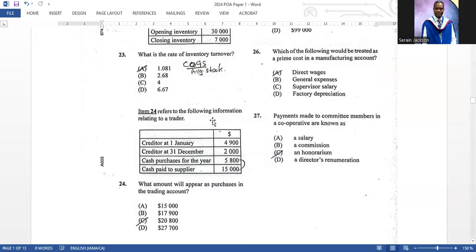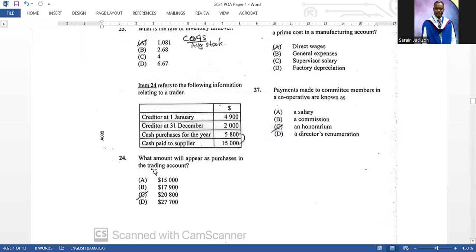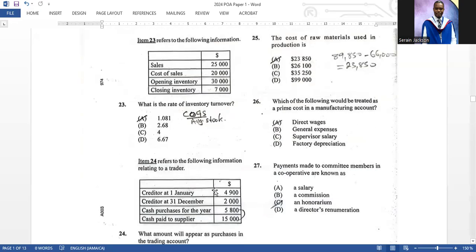1.081. Item 24 refers to the following information relating to a trader, right? So they ask what amount will appear in the purchases in the trading account. The amount that would come as purchases in the trading account would be total purchases, right? So you would have your cash purchases for the year and the amount paid to supplier. The cash paid to supplier would indicate your credit purchases, right? So it is 20,800. The correct answer there is C.